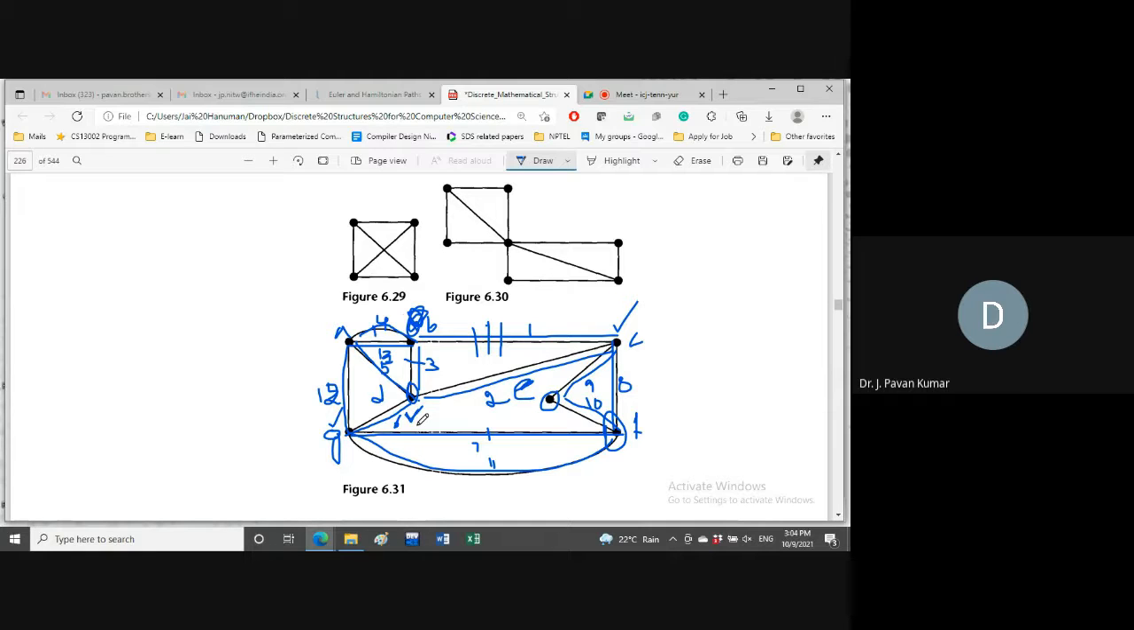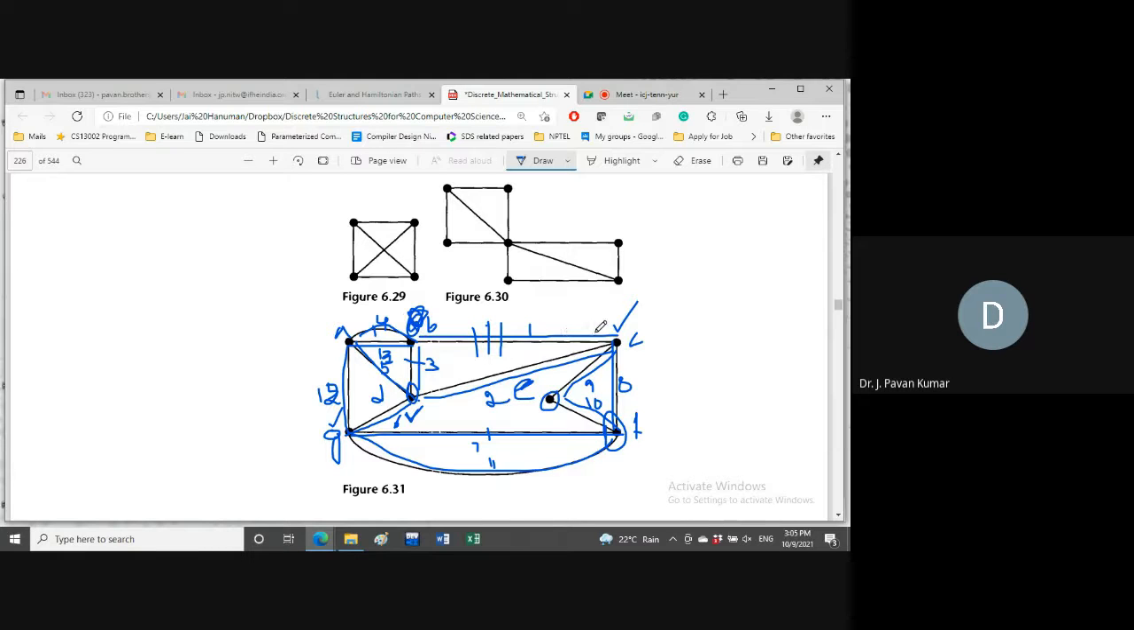What is the end point? D. Next, from D, what are the alternatives we have to choose from? And every time, whenever we choose an edge, we have to remove it. Keep that in mind, then only the algorithm or the procedure will work. You have to remove the edge every time. You keep on removing the edges, whatever we have visited.